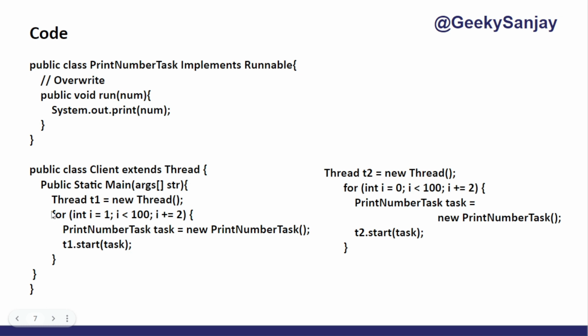Inside of that I am calling this new PrintTask, and t1.start. Same thing here I'm creating two. So my assumption was that whenever I create this thread and call it here, I was confused about the thread pool.